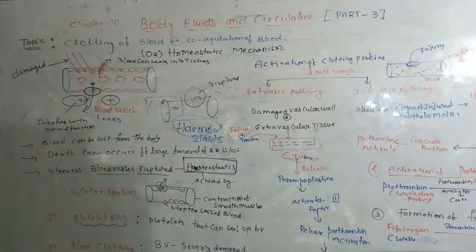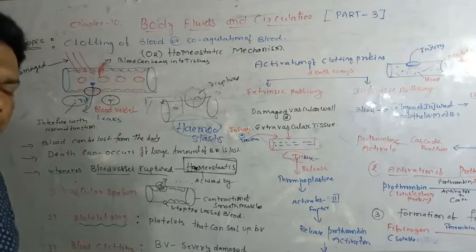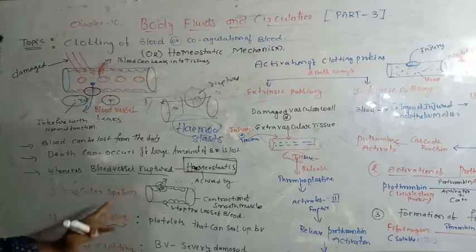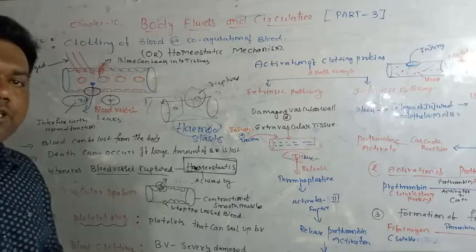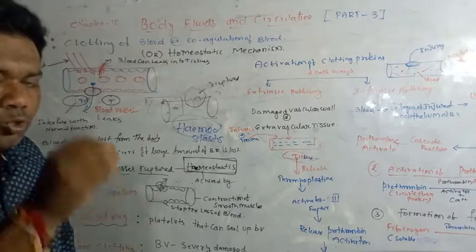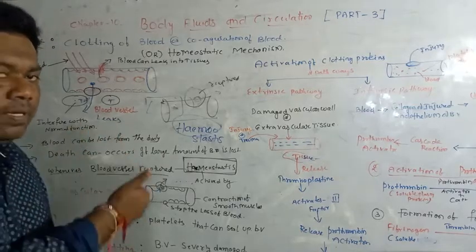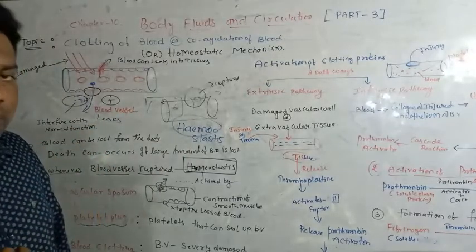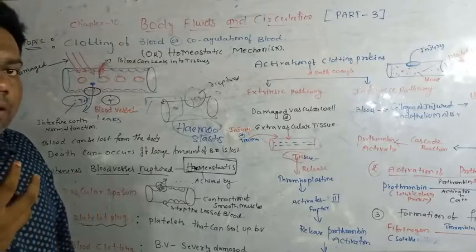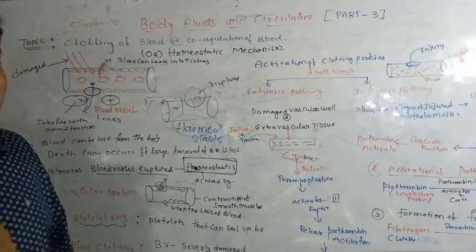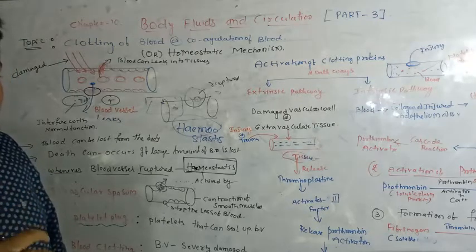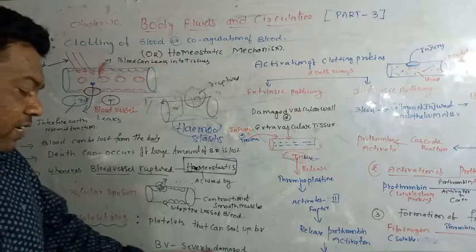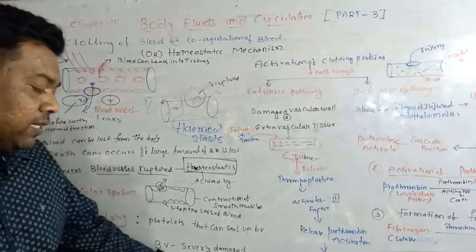After that, the third process is blood clotting. What is the meaning of blood clotting? The vascular spasm and platelet plug play a major role in minor injuries. Whenever minor injuries occur on the body, blood is stopped by these two methods. But whenever severe injuries occur to the human body, blood clotting is carried out by the blood clotting mechanism.